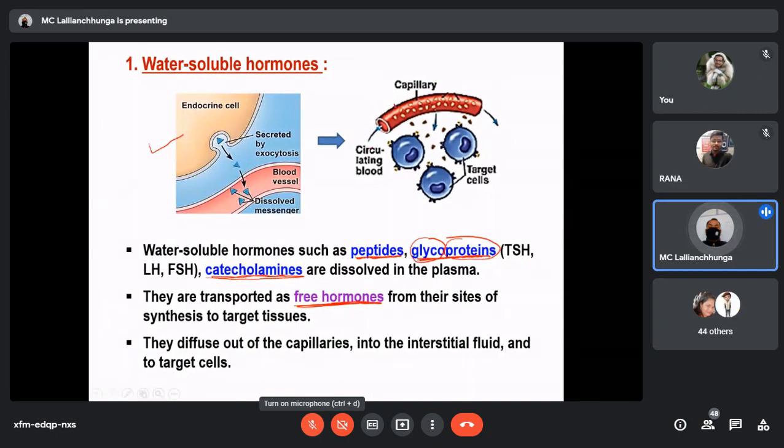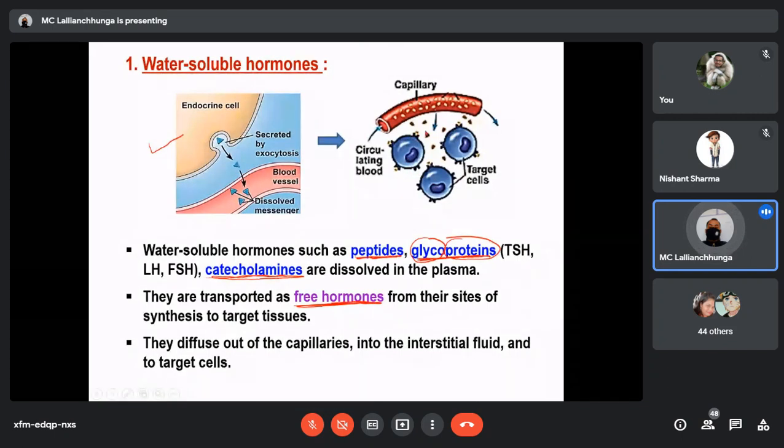You just see the second diagram. These hormones are carried by these capillaries. When the hormones reach their target organs, they will diffuse out of the capillaries. Simply, they are free hormones. They are not bound to any carrier proteins, so because of that they can diffuse easily out of the capillaries when they reach the target organ. So here you can see the target cells. The target cells will be influenced by these hormones.